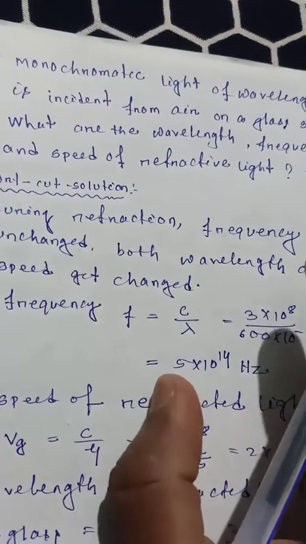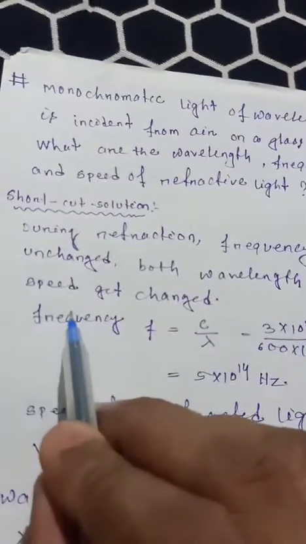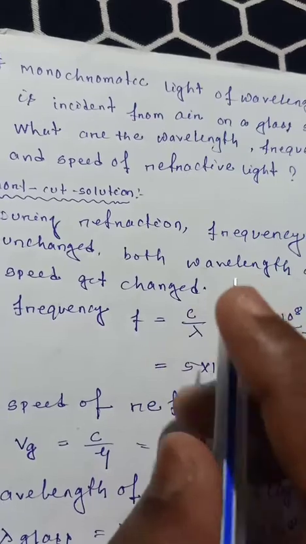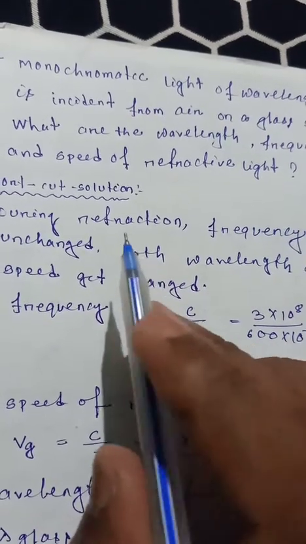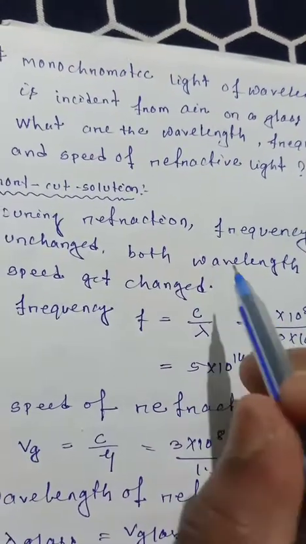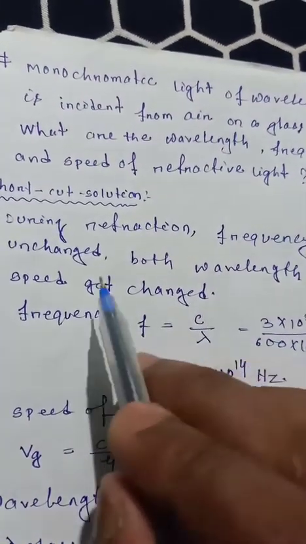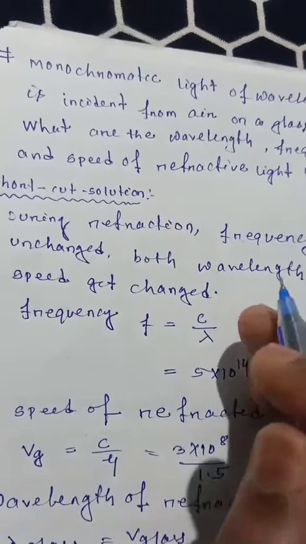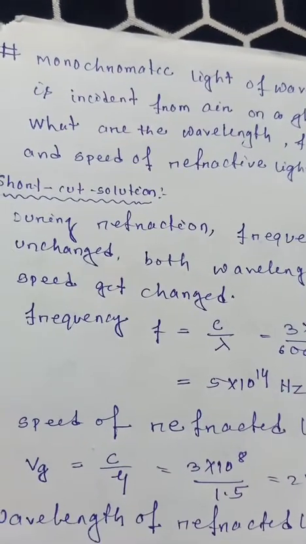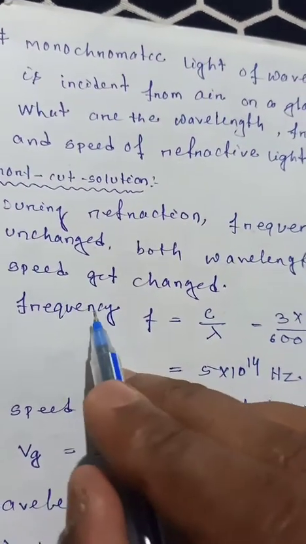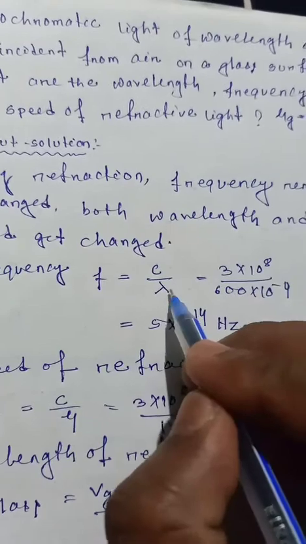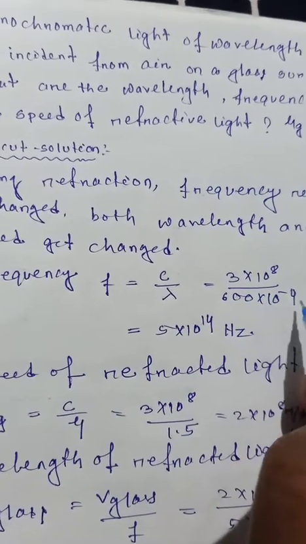Frequency remains constant, but wavelength and speed get changed. That is due to rarer medium and denser medium. That's why the frequency remains constant, but wavelength and speed change, depending on the medium. The frequency f is equal to c by lambda, where c is the velocity of light and lambda is the wavelength.